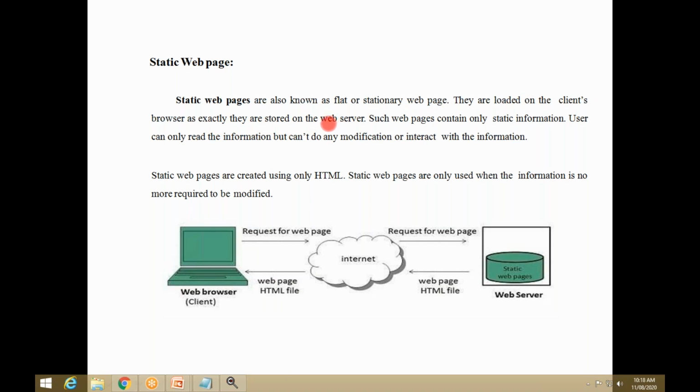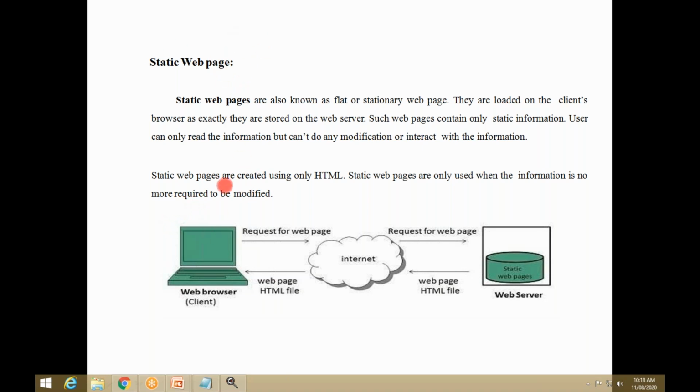Say you already created one website, and in that website you create a lot of pages. Some people create static web pages, some people create dynamic web pages. Here, static web page means it is displayed in the web browser exactly as you created it and stored it on the server. It cannot be changed, it cannot be modified. After 10 years also you can use it, but the data will not be changed. As it is, you can use it. That is called a static web page.